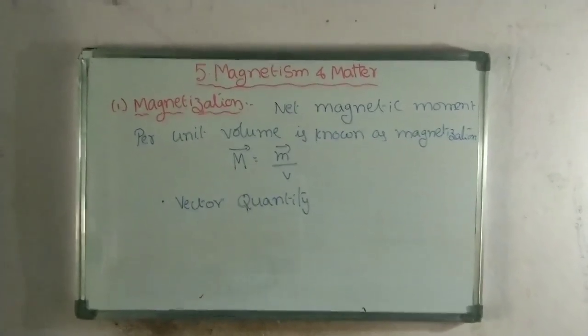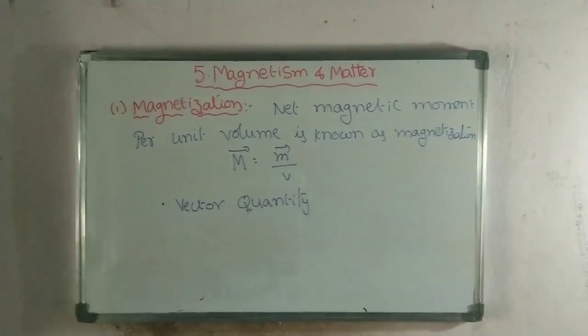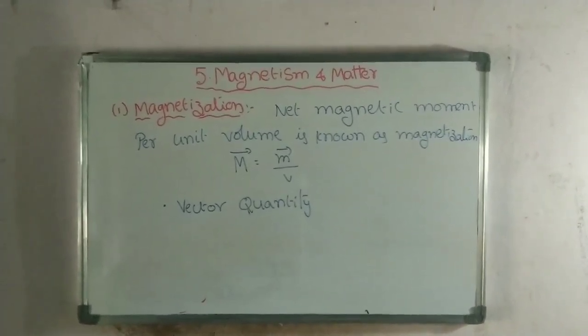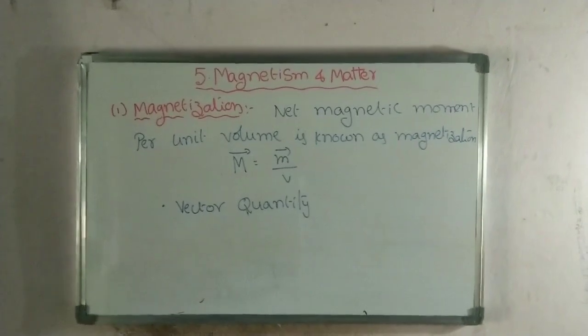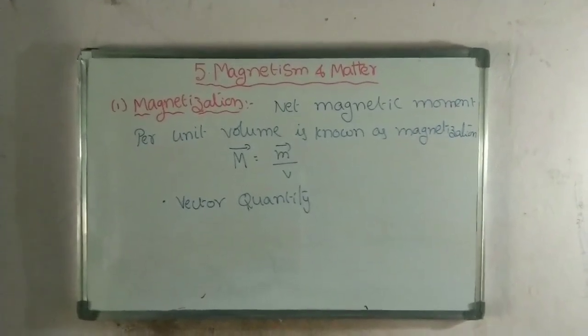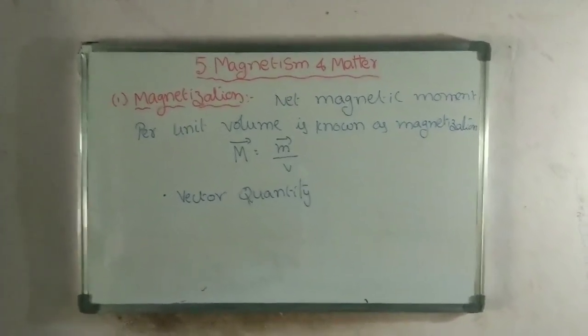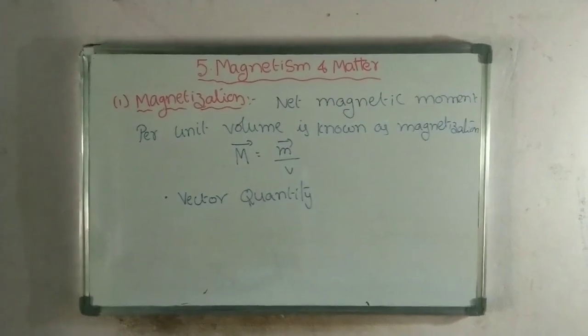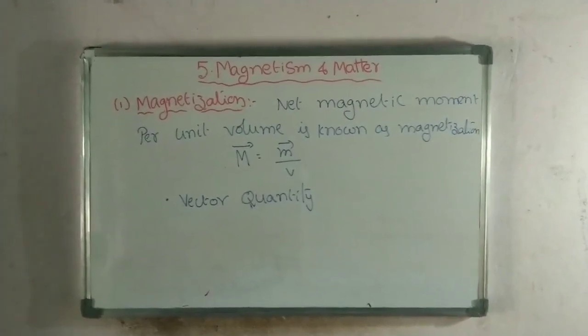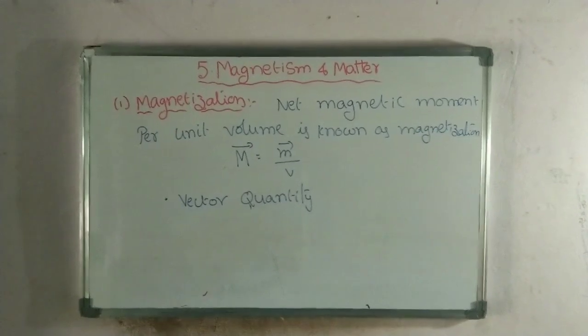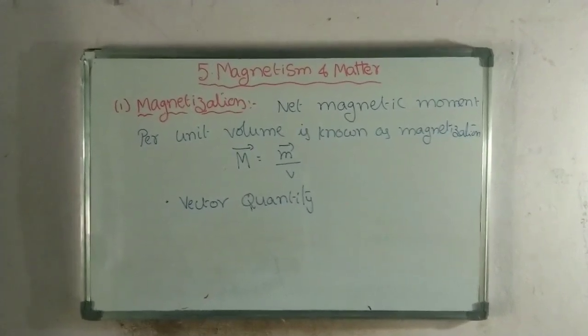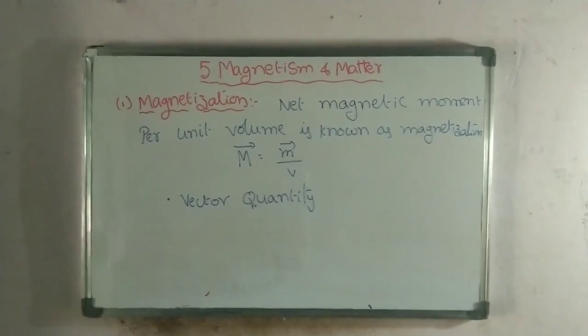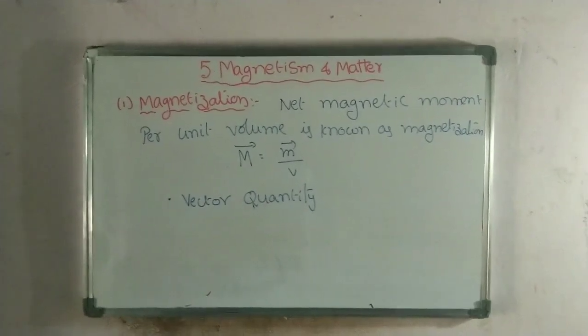In a similar way, we have magnetization in a magnetic field. What is the meaning of magnetization? For example, if you take a magnetic material and place it under the influence of a magnetic field, after some time the magnetic material also becomes a magnet. That property is called magnetization.